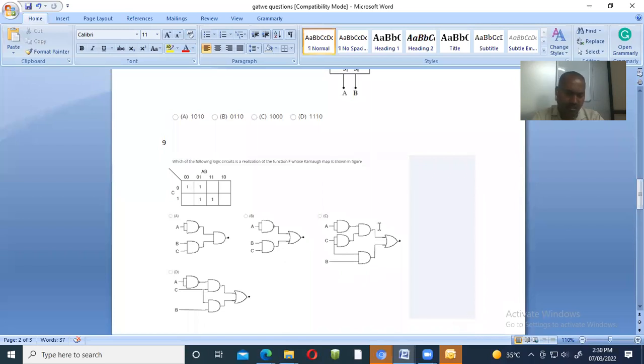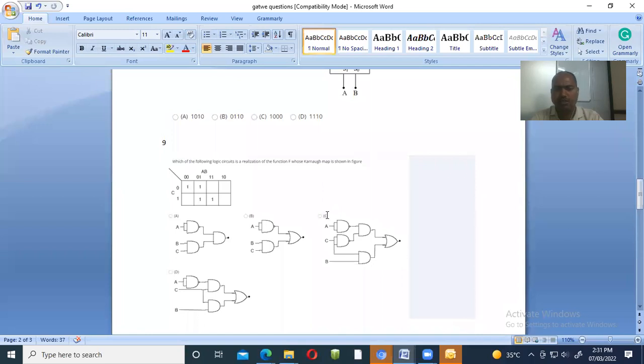So here what they have already given is A bar C bar, right? A bar C bar. Here BC is coming, right? This is the OR gate. So your answer is A bar C bar for the upper level, and this is BC. So the addition of it: plus BC. This is your answer. Okay, A bar C bar plus BC. We have already written these things. When we calculate from here, it is A bar C bar plus BC. No need of further calculation, because whatever the output coming from this K-map, that should be the answer. So your answer for that equation is option number C.